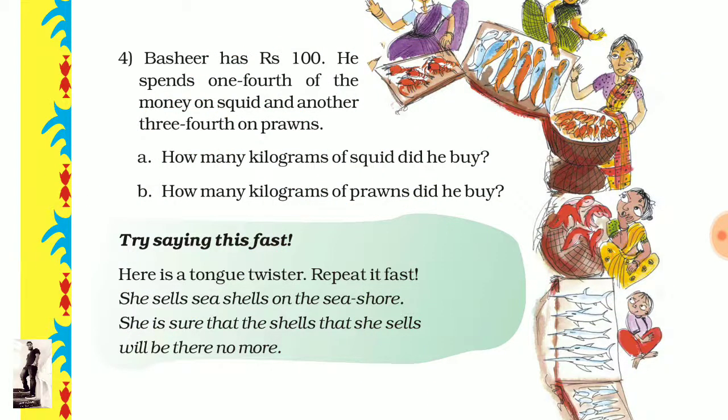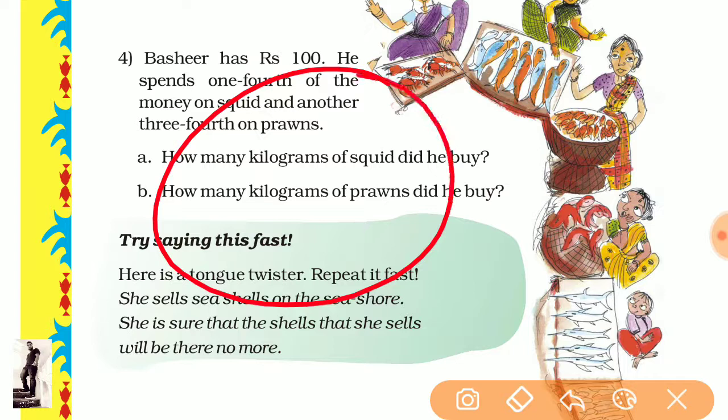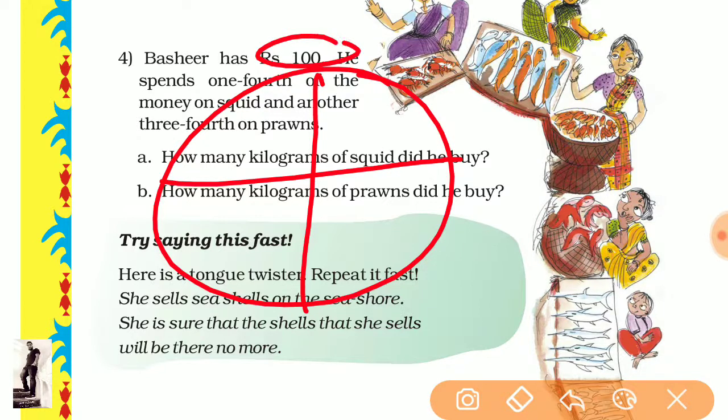But we can solve it by another method. What is that? There is a circle divided into four parts. There are 100 rupees. So first of all, divide by 4.